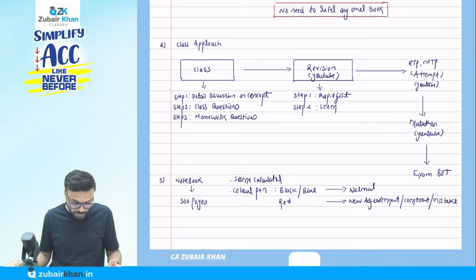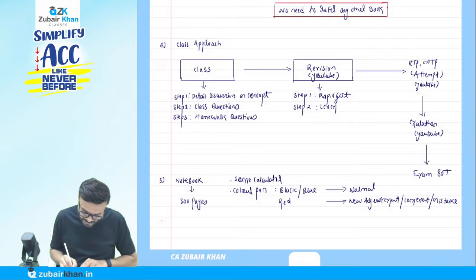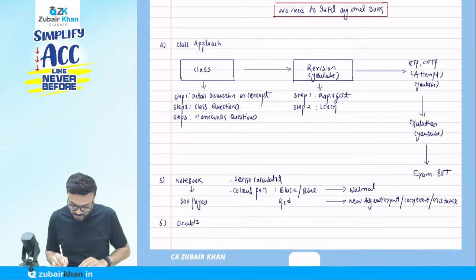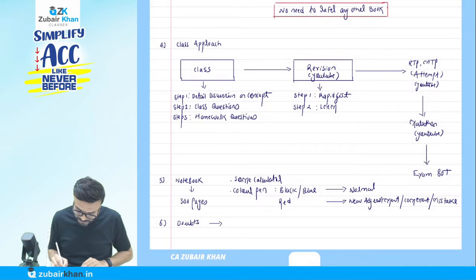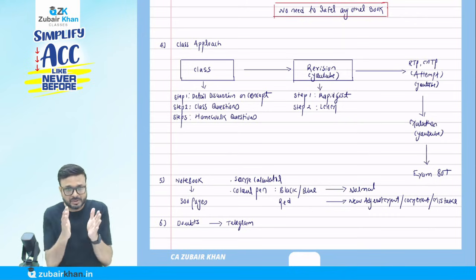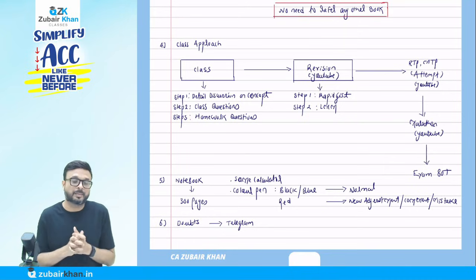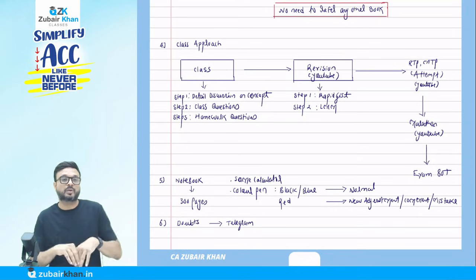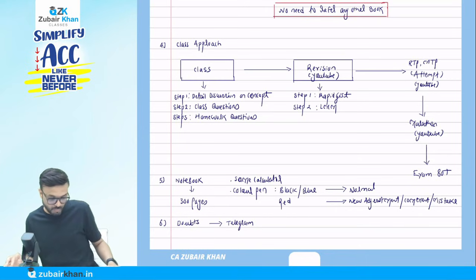Now one more thing, the 6th point, which is related to doubts. What we have planned, as I discussed with the cost sheet, is to make one Telegram channel exclusively for the accounts doubts that you have. The paid students, those who subscribe to this course, can come and drop any comment or doubt that they have, and Telegram will notify me as well. You can send me your doubts anytime, so don't worry about that.